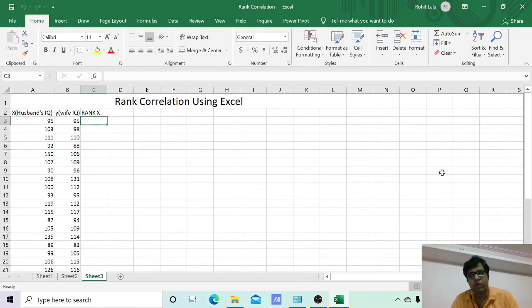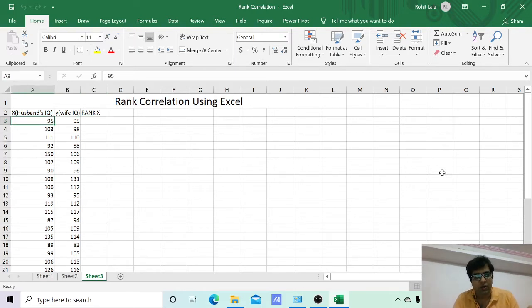Now first we will work on Excel. I would like to highlight one of the sums which has been taken from the Levin and Rubin book, and it is one of the fabulous sums. It has 32 variables. To rank 32 variables manually is difficult, and that's why we are working on Excel.